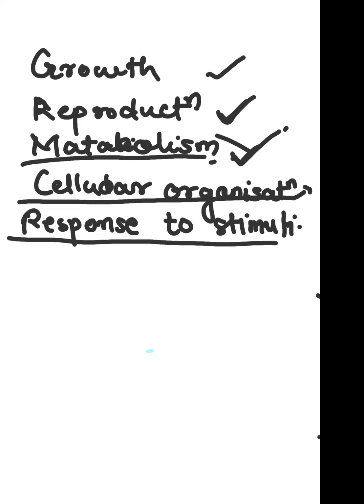Then we learned response to stimuli. Organisms are aware of their environment and show a certain kind of response to it, and that is called response to stimuli. Additionally, we learned humans are self-aware, meaning they are aware of their environment as well as themselves. So that's all about today, guys.